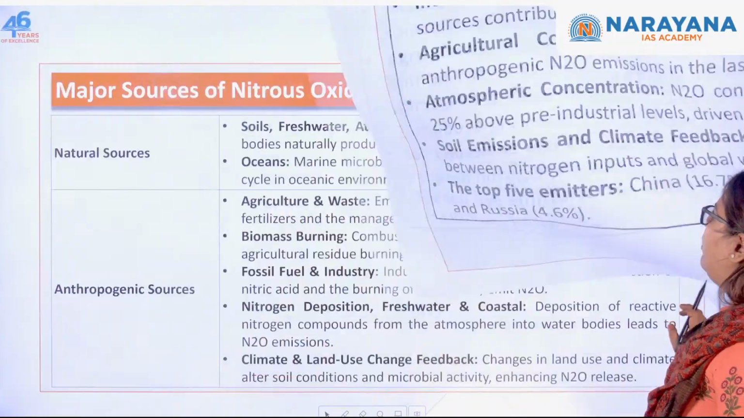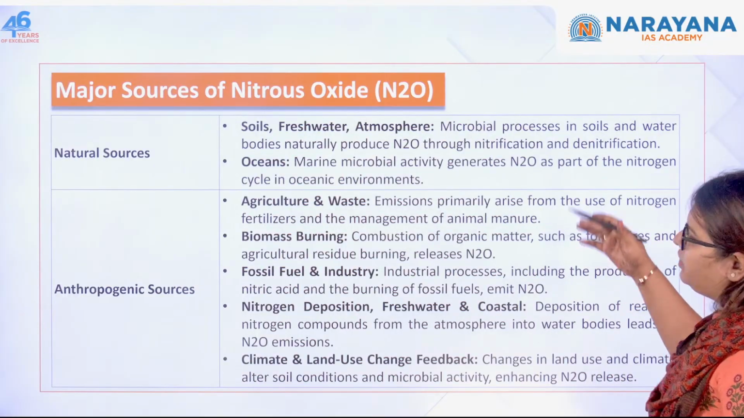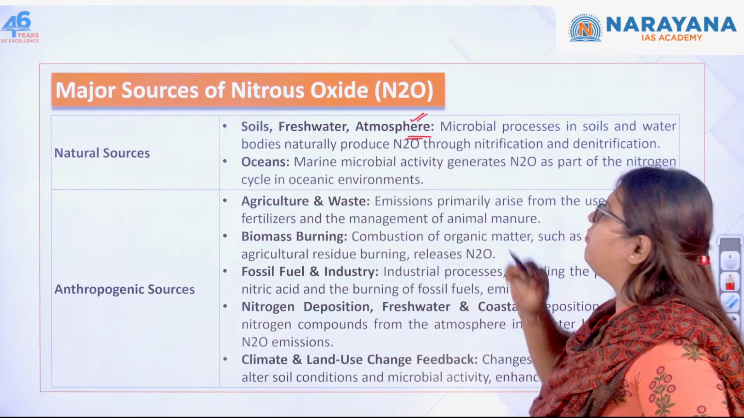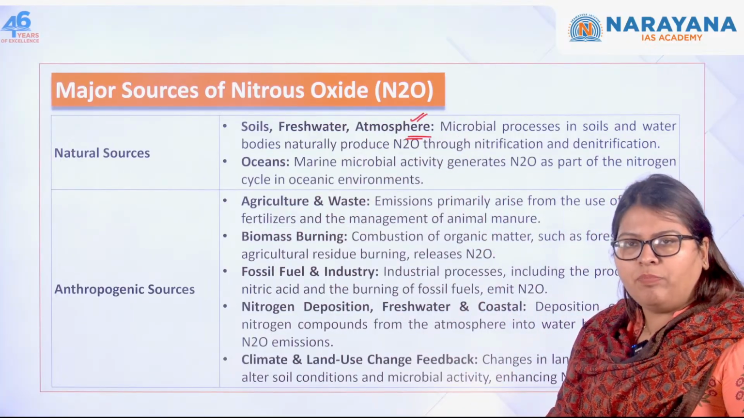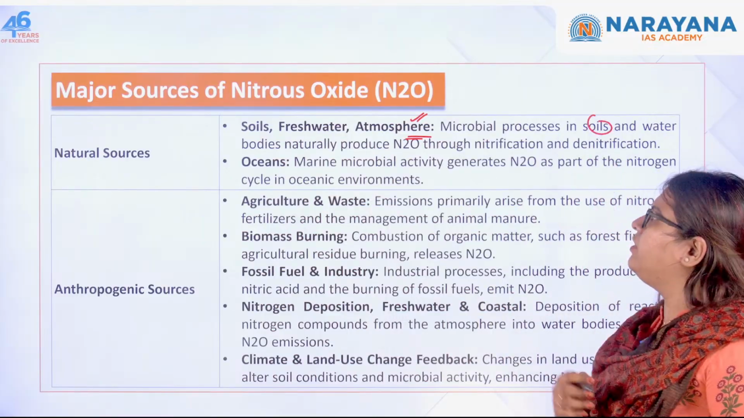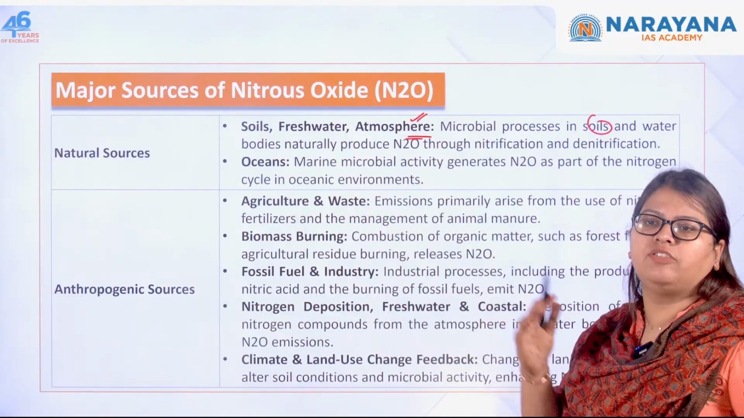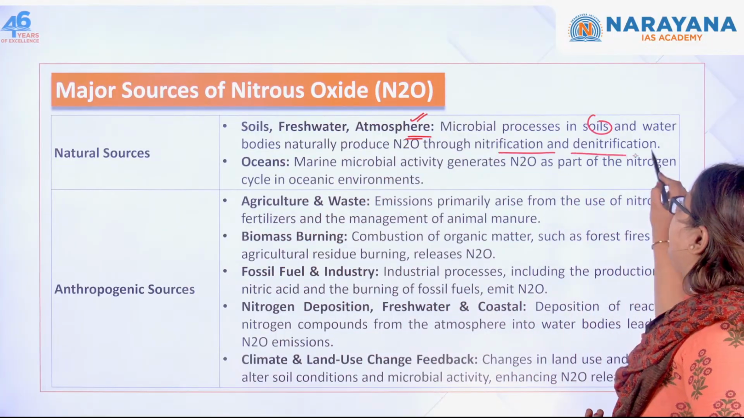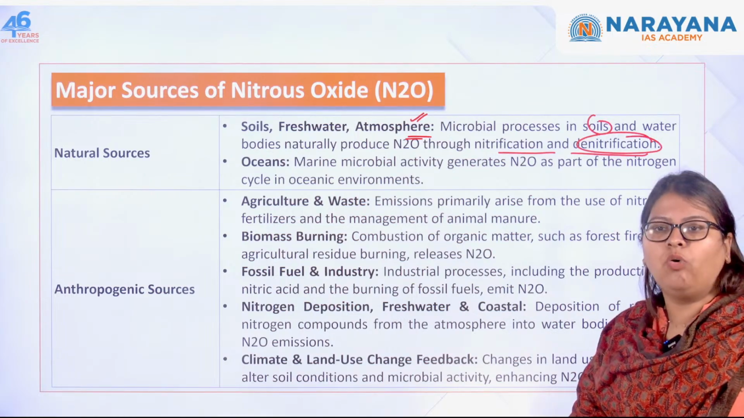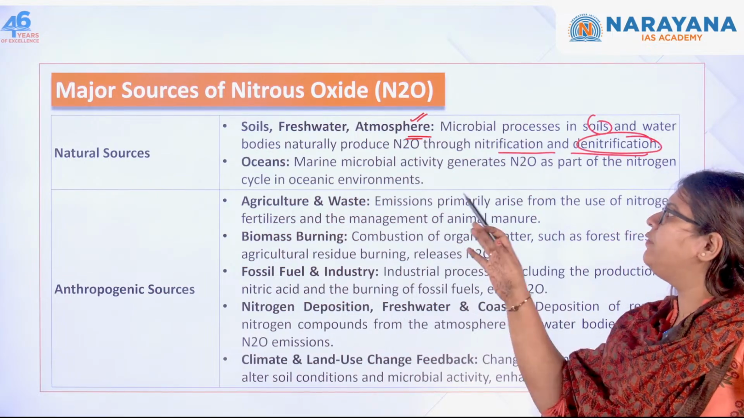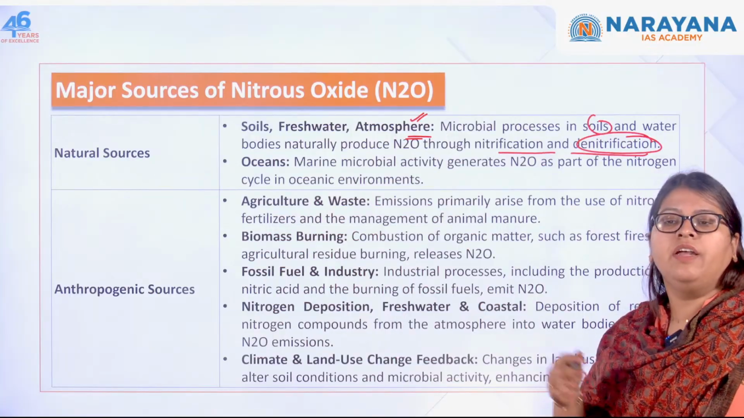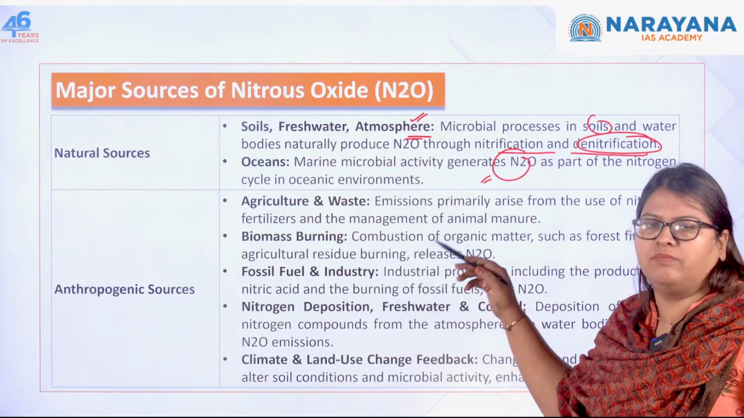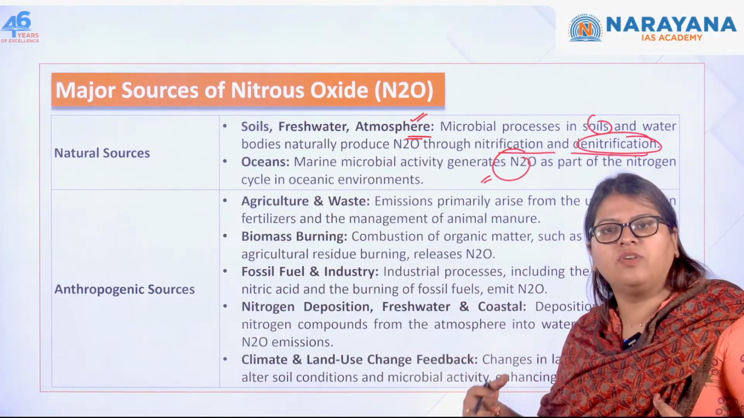Okay, now moving forward, let us see the natural sources. I will quickly run you through. Of course, the soil, fresh water and atmosphere. There are microbial processes that happen in the soil and the water. Okay, so they naturally produce this nitrous oxide through the processes of nitrification and denitrification. Next one, the oceans. Here also, marine microbial activity generates nitrous oxide. So this is a part of the nitrogen cycle. So there is natural production of nitrous oxide already.